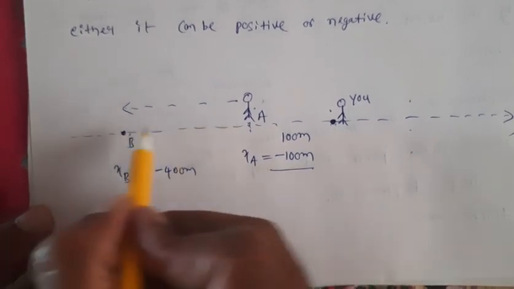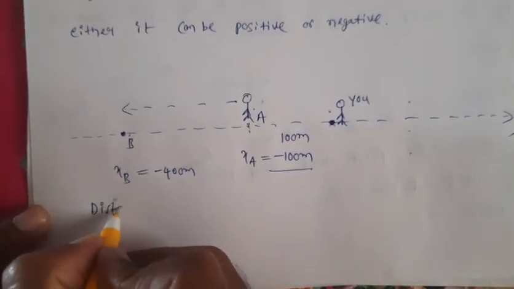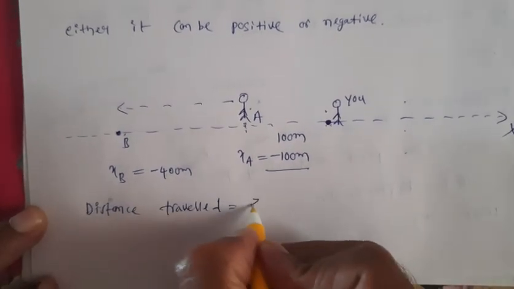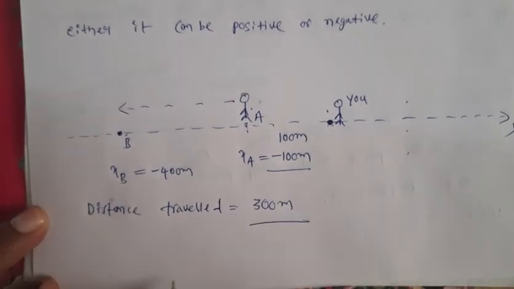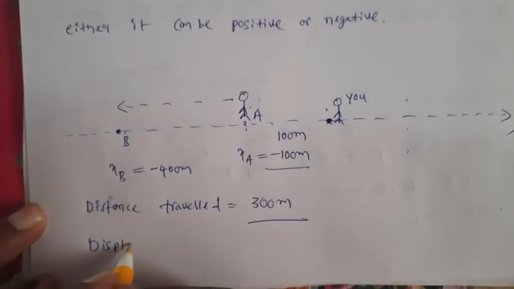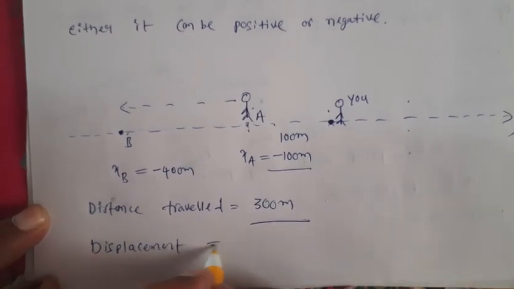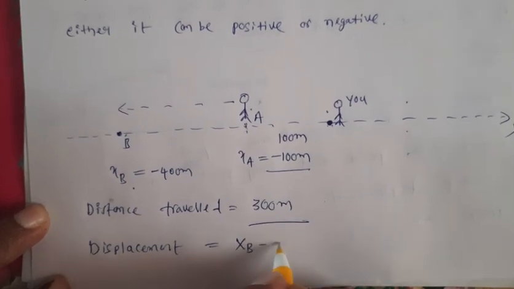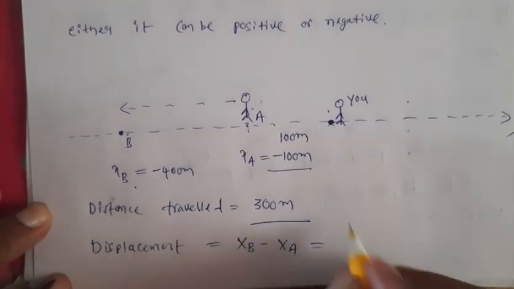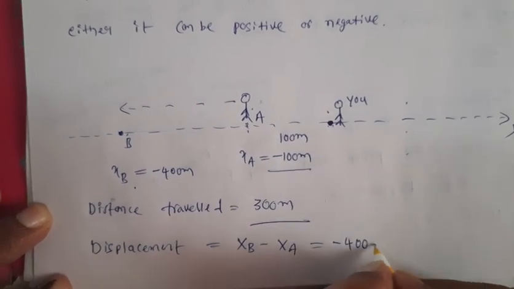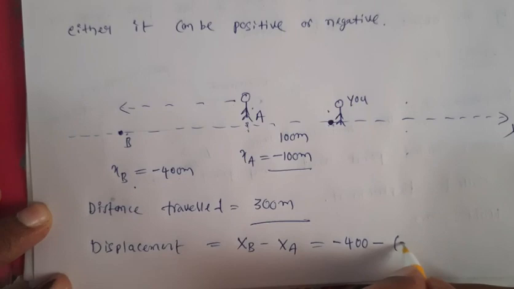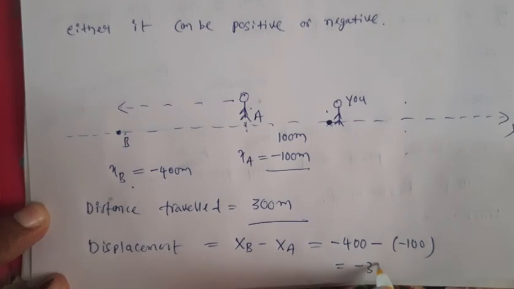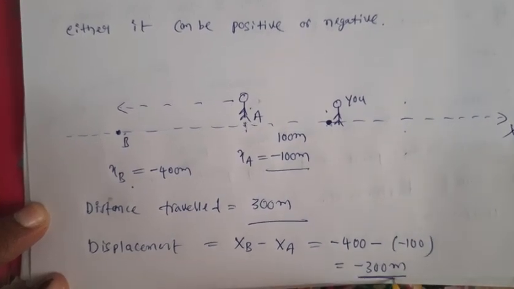So what is the distance traveled by your friend? The distance traveled is 300 meters only. But what about the displacement? For displacement, we need to check the coordinates. What is the final value? xB. What is the initial value? xA. xB is minus 400, minus the initial value minus 100. So what is this value? Minus 300 meters. Now do you understand?